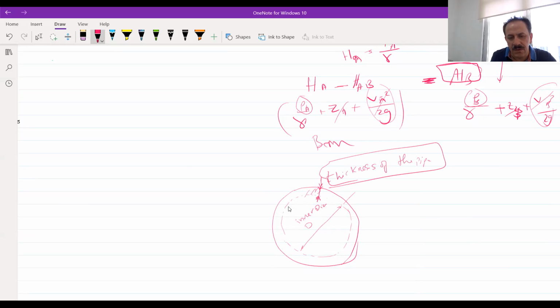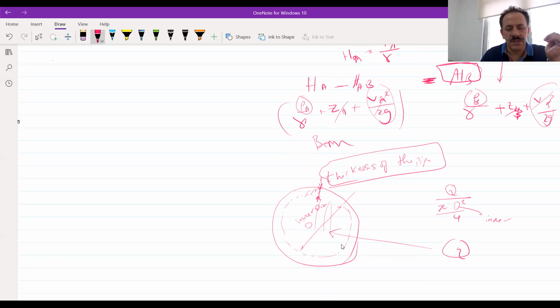So when we analyze the flow in this pipe, if we have a Q, we should just divide this Q by pi d squared over 4. What d? The inner diameter, not the outer diameter, because the inner diameter will be the effective diameter, or the effective cross section of the pipe. These are all general points that we need to analyze.